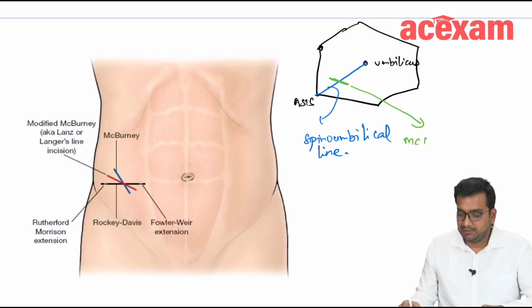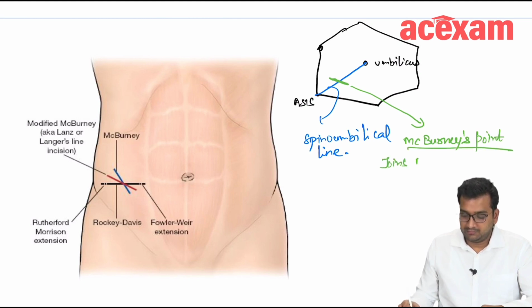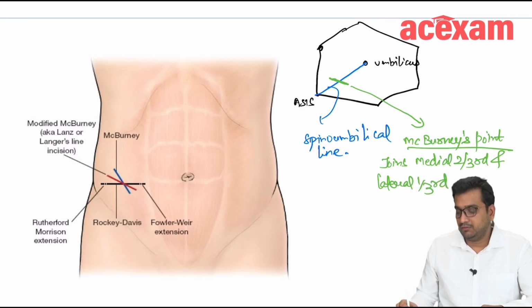This is McBurney's point, which joins the medial 2/3 and lateral 1/3 of the spino-umbilical line.